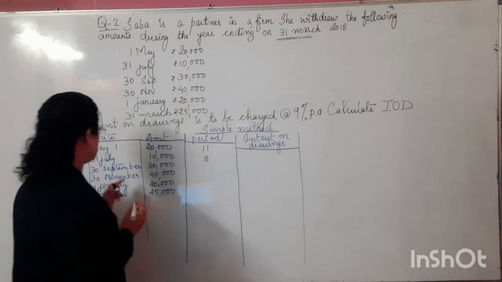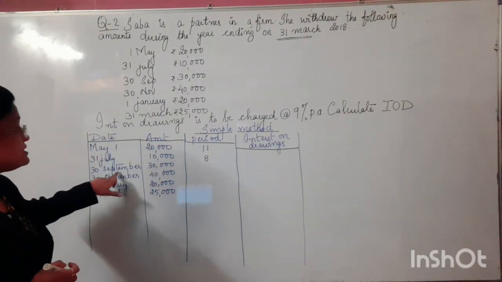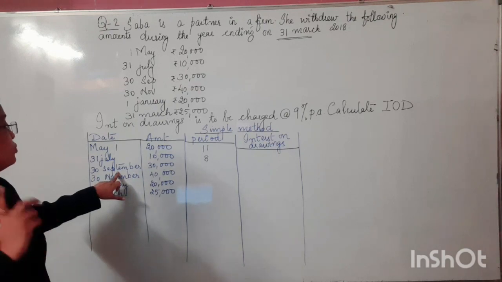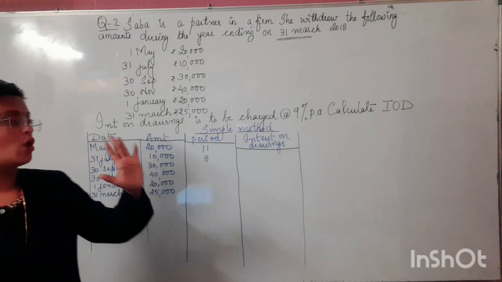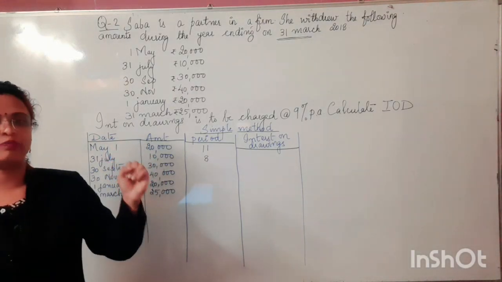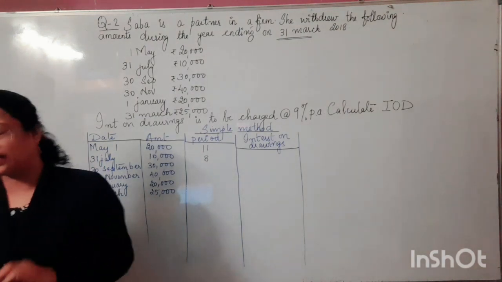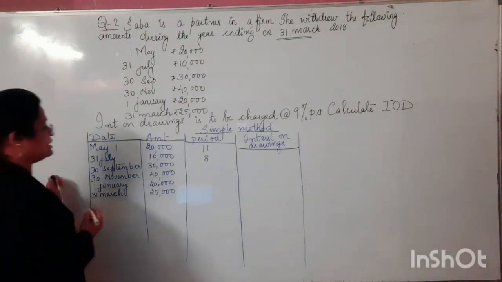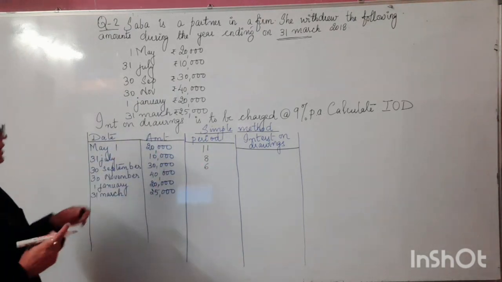Okay children, now the next, 30th September to 31st March. Again it's the end of September, so don't take September. We will take from 1st October onwards: October, November, December, January, February and March. So what time duration do we get here? That is 6 months.